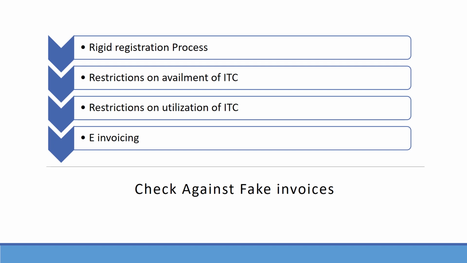Restrictions on use of ITC available. While Rule 36(4) places a restriction on availment of ITC, Rule 86A and 86B places the restriction on utilization of ITC, which is as follows. Rule 86A. As per the said rule, where the proper officer has a reason to believe that the ITC availed is by fraudulent means, shall freeze the ITC, thereby the said ITC availed shall not be available to set off against the payment of tax or for refund. Rule 86B. Where the taxpayer has exceeded the limit of 50 lakh turnover in a month, excluding the turnover of exempt, export, zero rated supply without payment of tax and RCM, shall mandatorily discharge the tax at the rate 1%